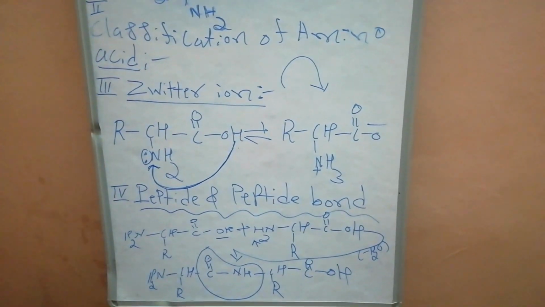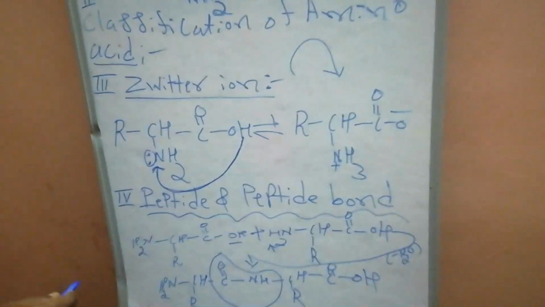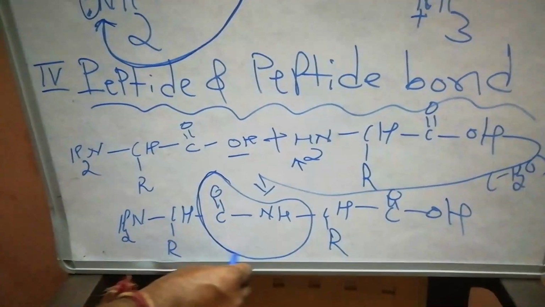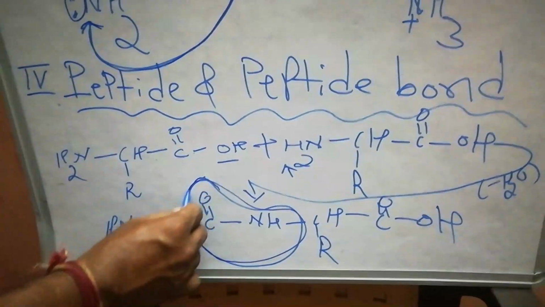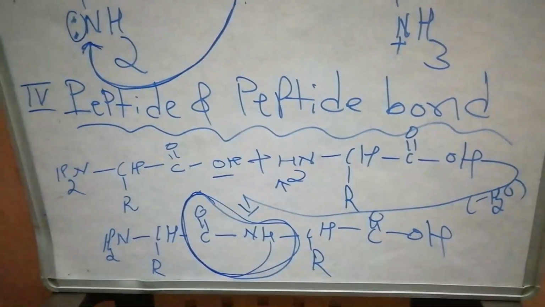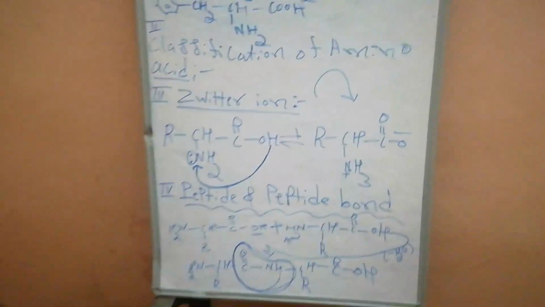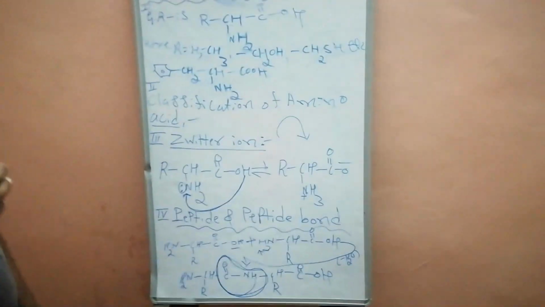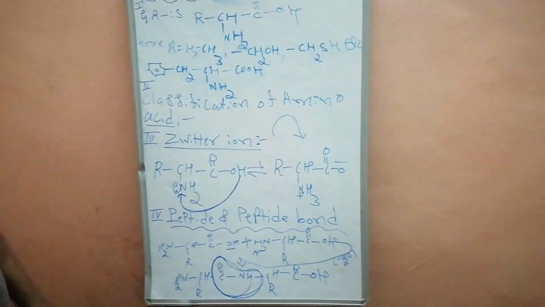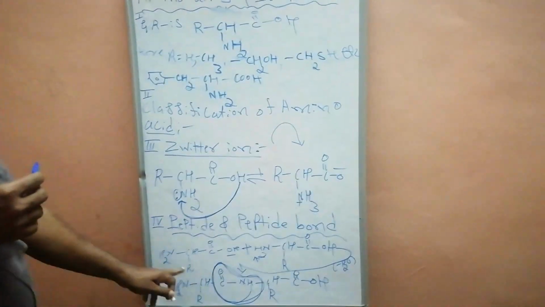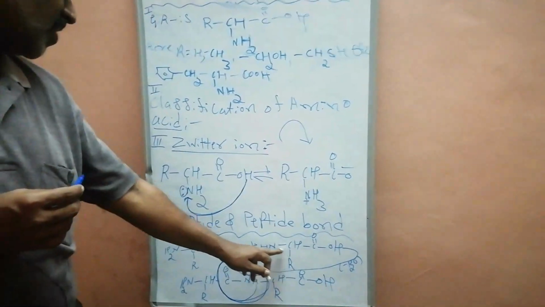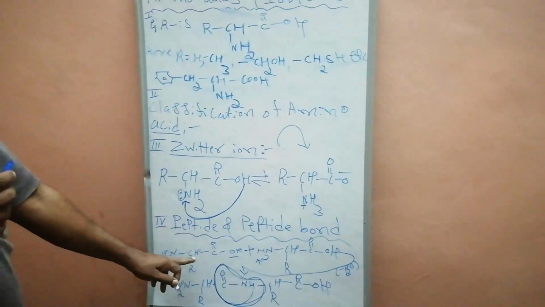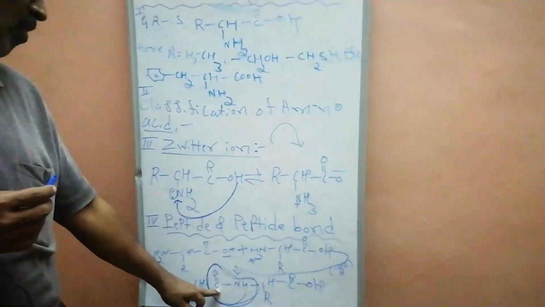What is a peptide bond? A bond formed between 2 amino acids having a CONH linkage. The CONH linkage is called a peptide bond. This linkage is formed by the combination of two amino acids. If you take two amino acids, only one peptide bond is formed.